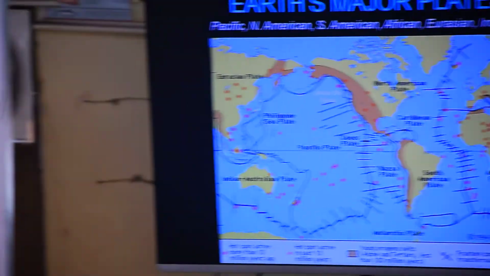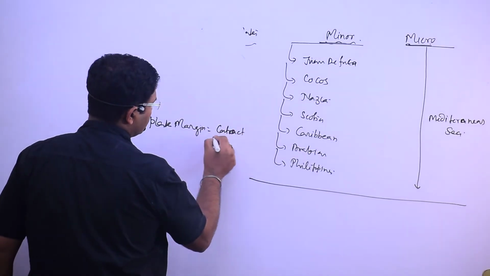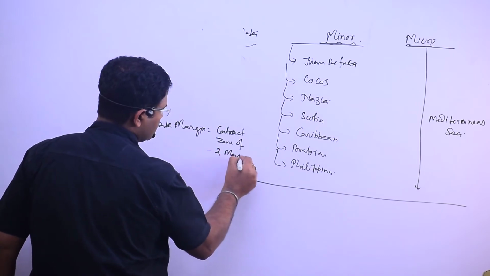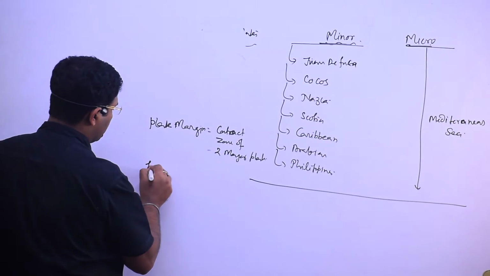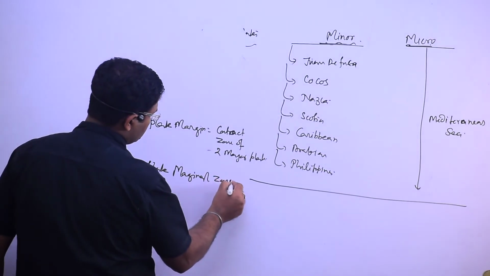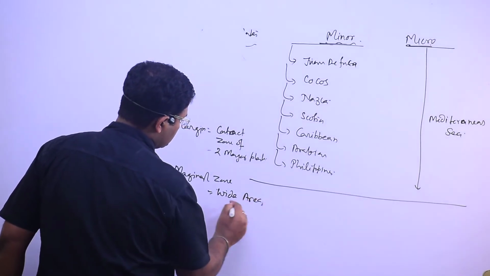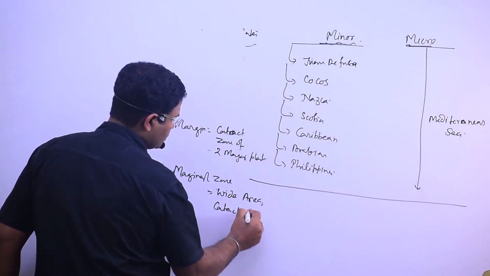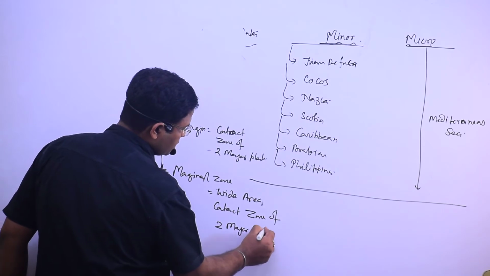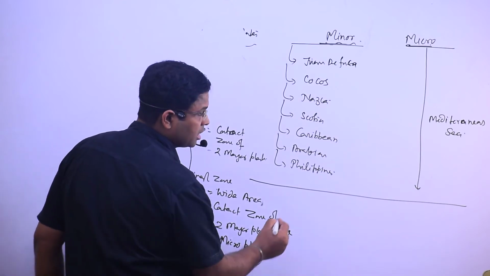So what is the meaning of plate margin? The plate margin is simply the contact zone of two major plates, and the plate marginal zone, इसका मतलब, is a wide area, a contact zone of two major plates with micro plates. ध्यान रखेंगे marginal zone.